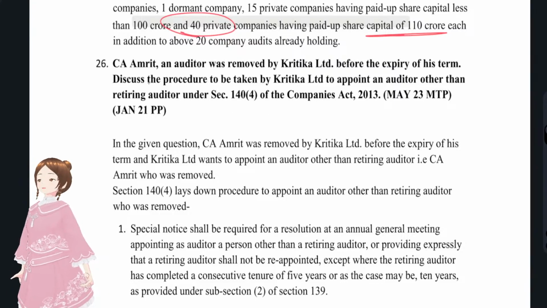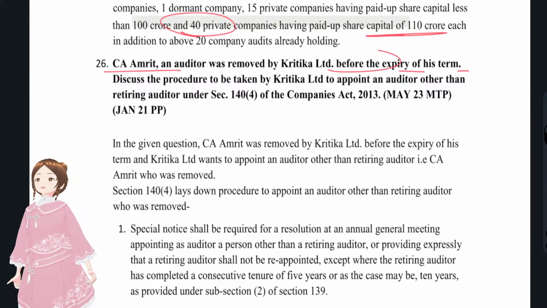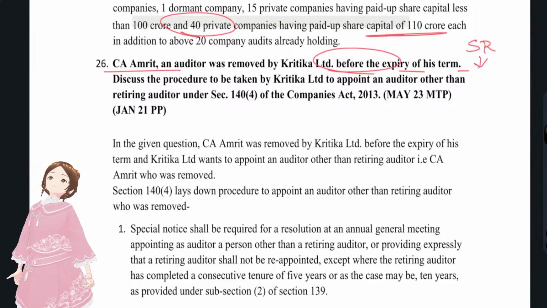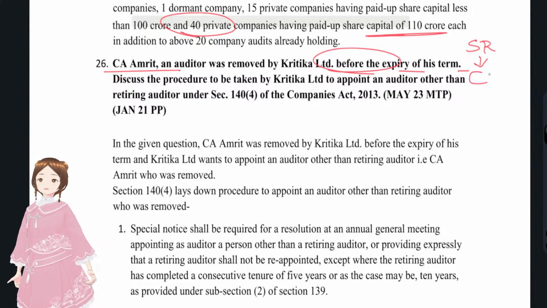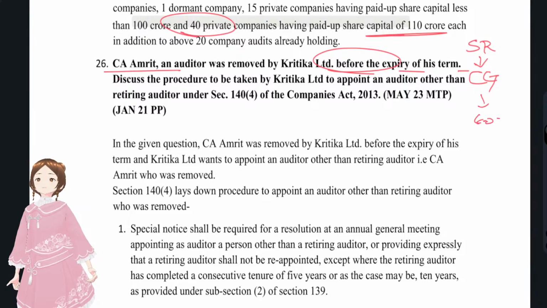Amrit, an auditor, was removed by K Limited before expiry of his term. For removal of an auditor before expiry of his term, prior approval of the central government has to be taken. First, the board of directors has to obtain a special resolution. Then they have to take the central government's prior approval in ADT2, and within 60 days the AGM and shareholders' approval also have to be taken.